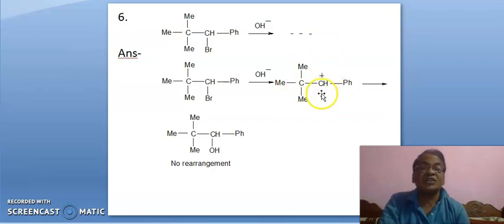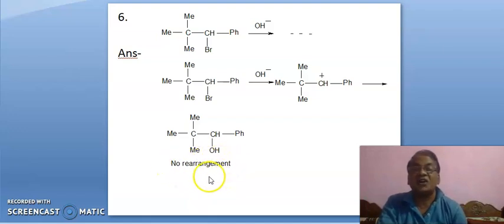So it is not possible, and at last water or OH minus will attack here, leading to this. It means no rearrangement has taken place. It is not a Wagner-Meerwein rearrangement. Okay, friends.